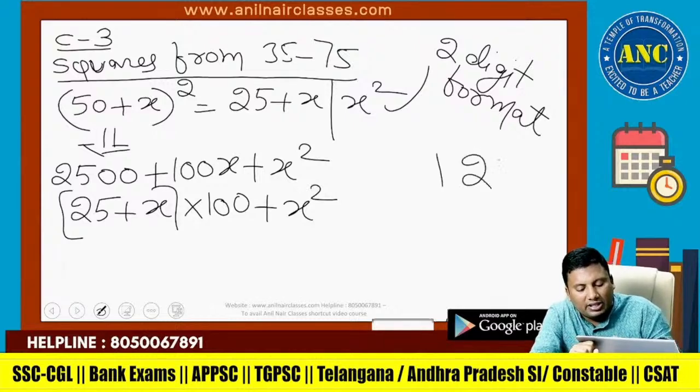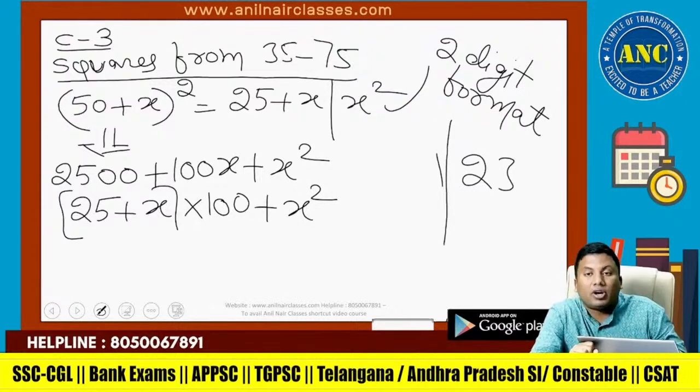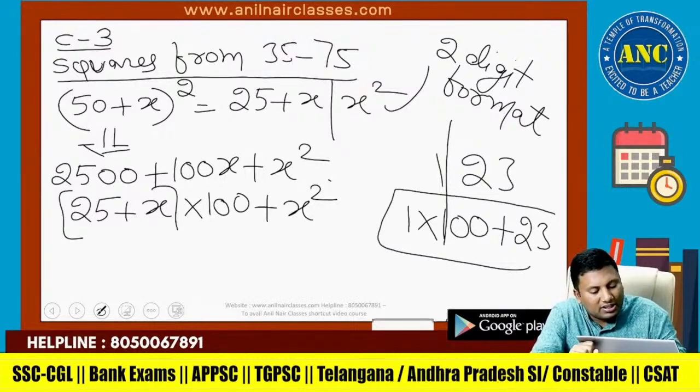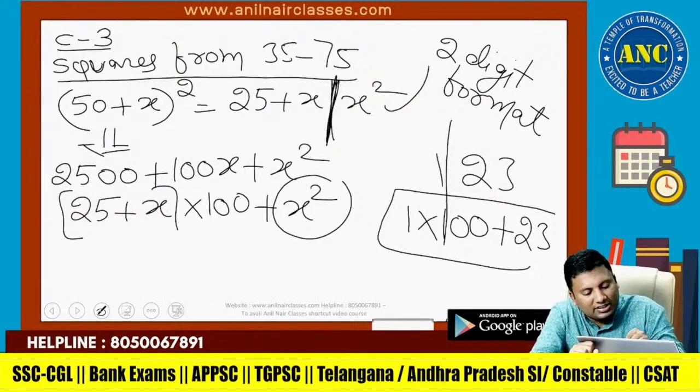If x square is a 2-digit number, before the 2 digits if I keep a slash, we already discussed the value is 1 into 100 plus 23. Because x square is in a 2-digit format, before that I multiplied by 100. So that is the reason for this slash.